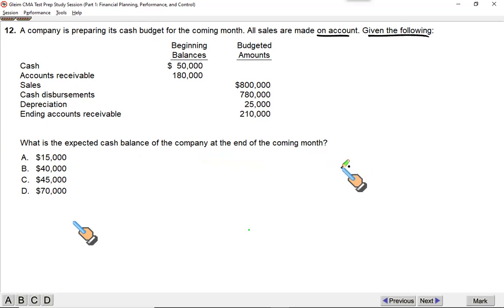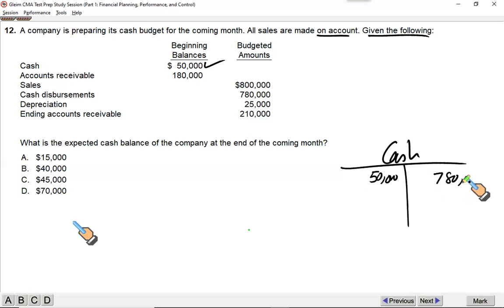So for that, we need to draw up a cash account. For the cash account, we have the opening balance, which will be shown on the debit side. We have the cash disbursements, which will be shown on the credit side. And nothing else. Depreciation is a non-cash expense, so you simply ignore this. Now, we have to see how much cash we will collect from our customers. For that, you need to make the account receivables control account, or the total debtors account.